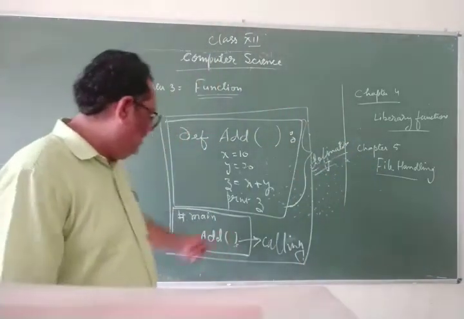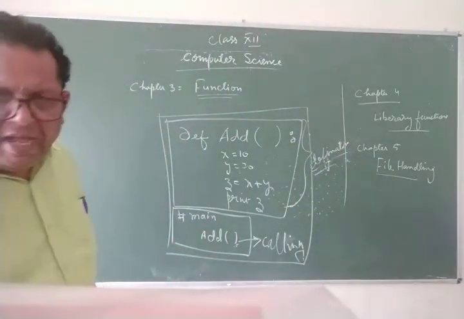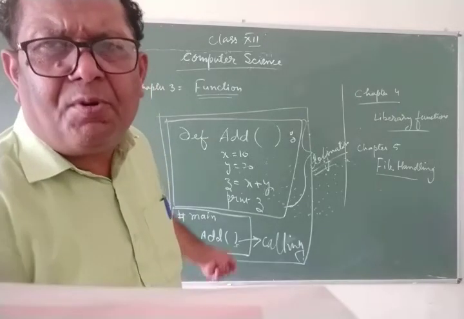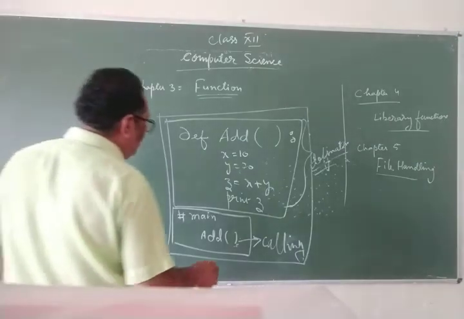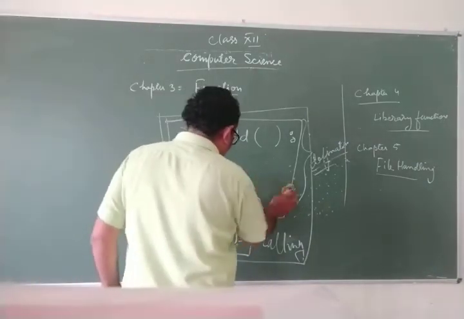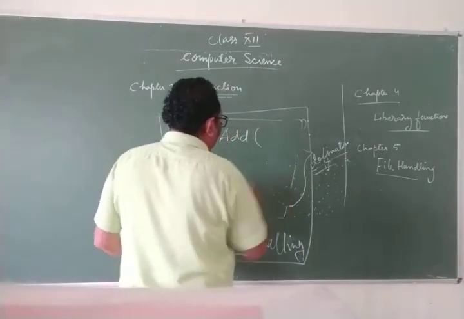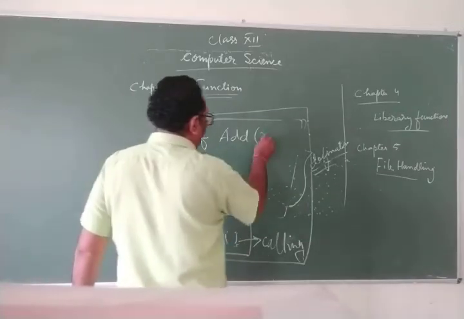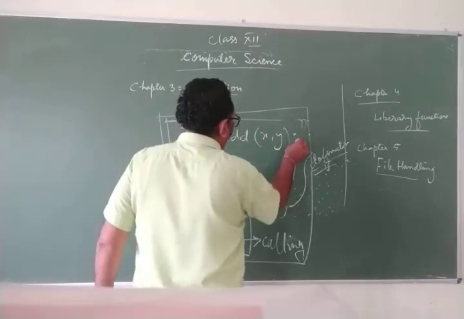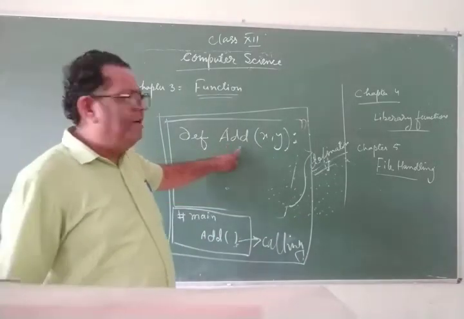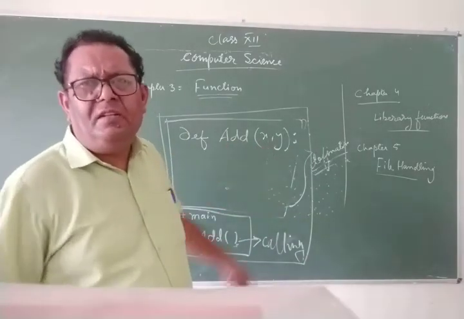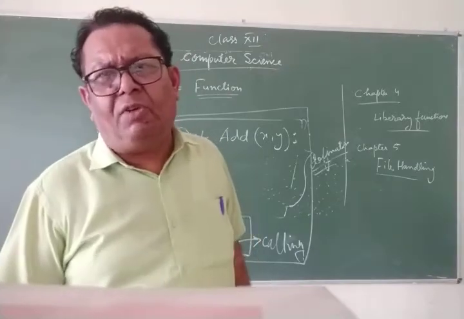Now in this case, I can convert the same program into an argumented function program. So what will I do? I will define this function with two arguments, suppose x, y. So when this function add is defined, it will get two arguments from the calling function.